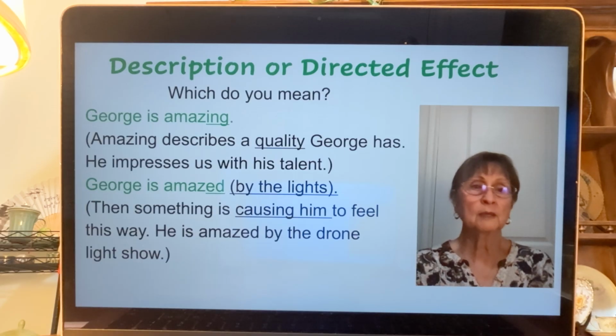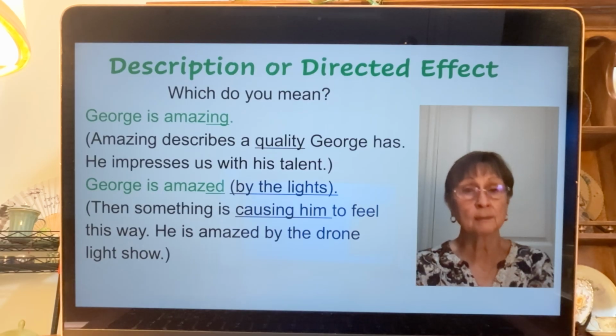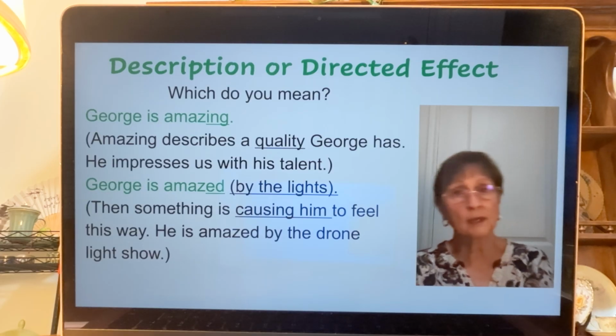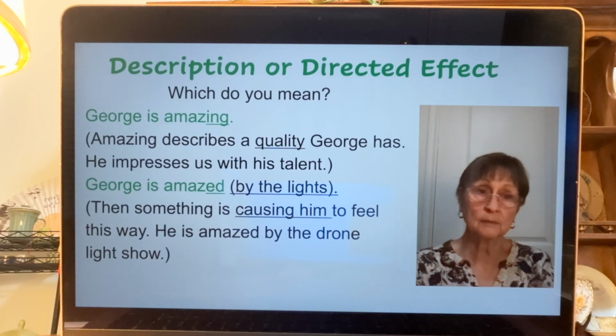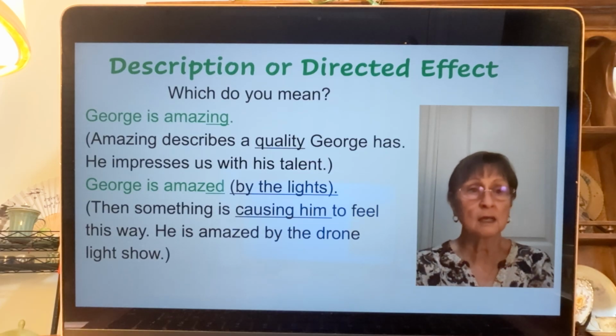So which do we mean? George is amazing or George is amazed? Well, if we're describing George, it's amazing. Amazing describes the quality George has. He impresses us with his talent. He is amazing. I'm describing it. George is amazed. George is not amazing in this sense. Something else is amazing and it affected him. George is amazed by the lights. Something is causing him to feel this way. He is amazed by the drone light show that happened to him.